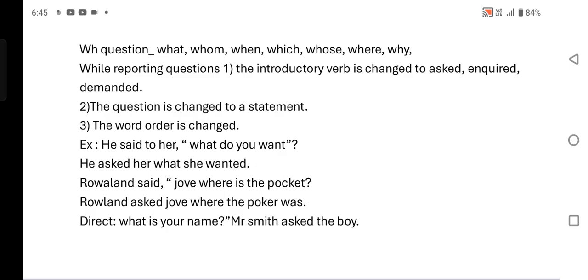Another example: Roland said, "Joe, where is the poker?" Roland is the name of a person, and Joe is another person's name. In indirect speech, the question mark, the comma and the double inverted commas are removed: Roland asked Joe where the poker was. "Is" changes into "was," and a full stop is added.